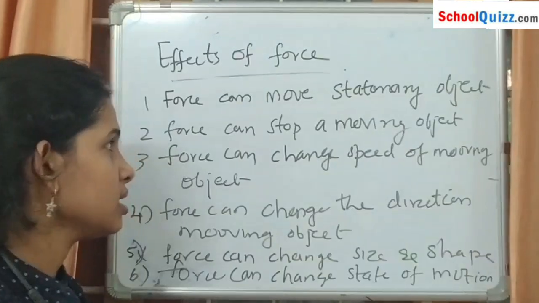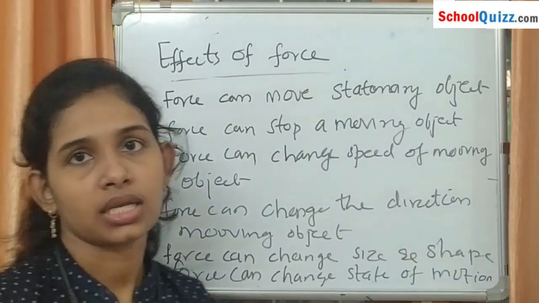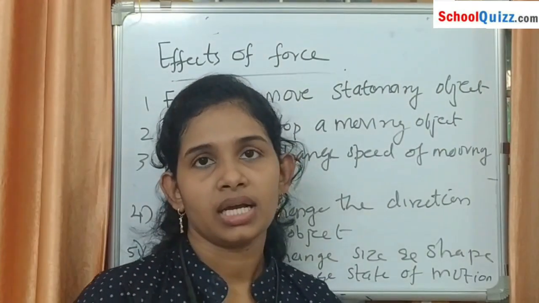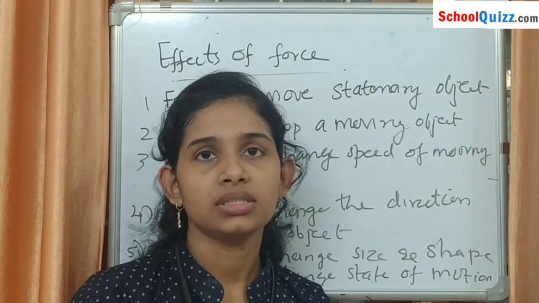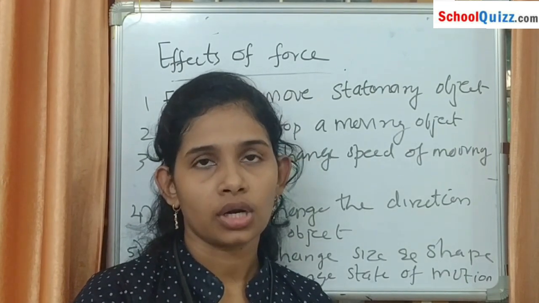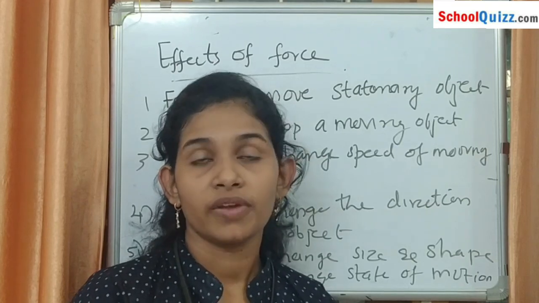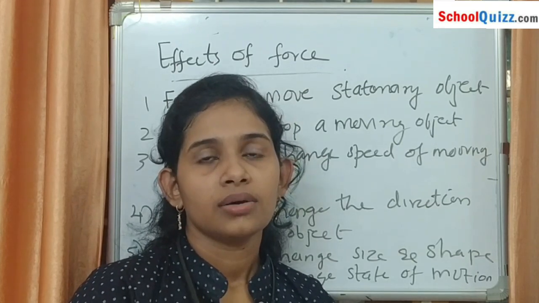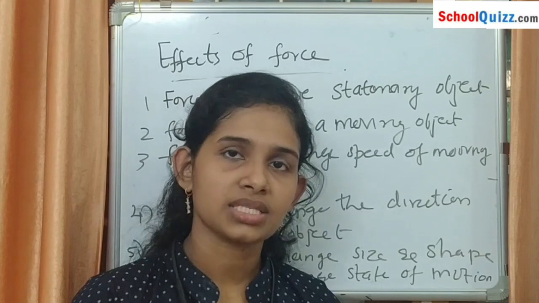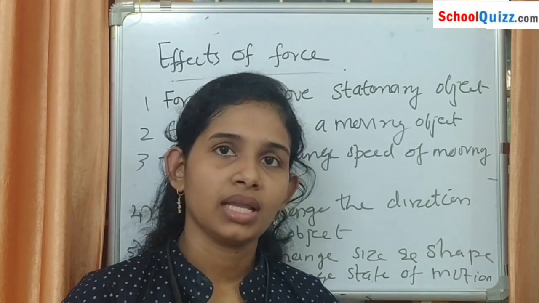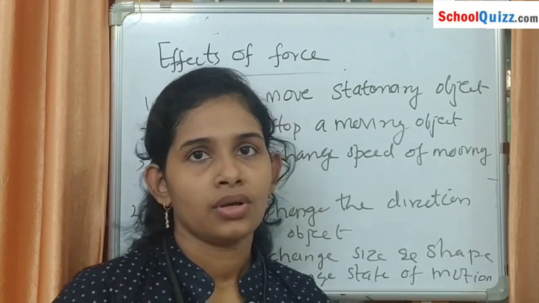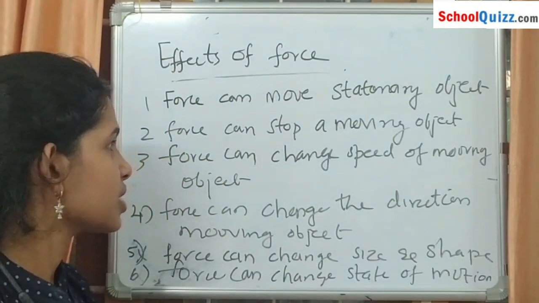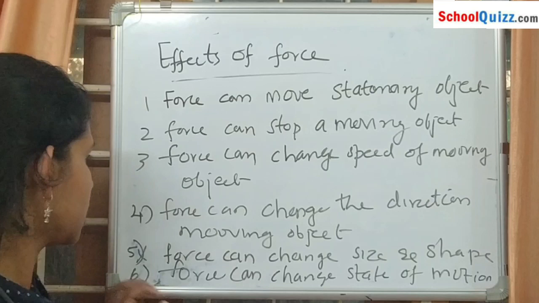So a force can change the speed of a moving object. Similarly, when children are playing with a moving tire or rubber ring, by pushing it with a stick, what happens? Its speed increases. So a force can change the speed of a moving object.